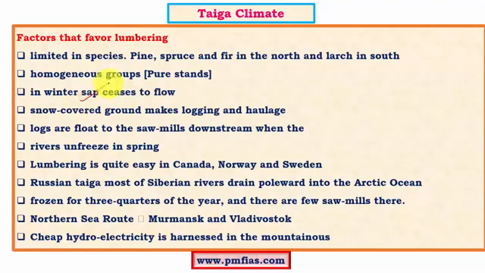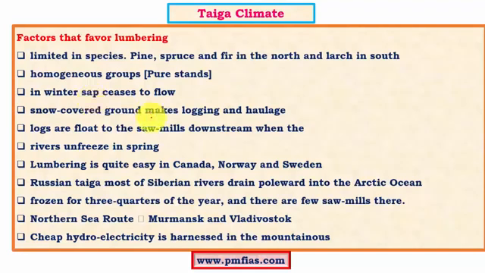And in winter, sap ceases to flow. So most of the lumbering activity is carried out in winter, because there are various advantages, like the snow-covered soil, which is helpful in dragging the logs to a very large distance, and along with that, the sap is nothing but the gum and all other secretions made by the trees. When this ceases to flow, the lumbering activity becomes quite easy.